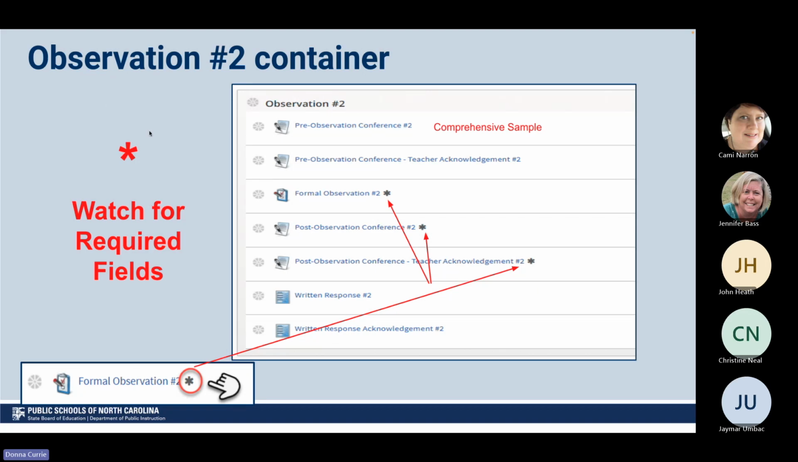When you've accessed that container, remember looking for those asterisks again. This is just going to show you what you would see if you were in a comprehensive cycle. You'll see here that the formal observation is required, the post-observation is required, that teacher acknowledgement is required. You can see here that pre-observation conferences are not required for this plan type. So you can see that option here.